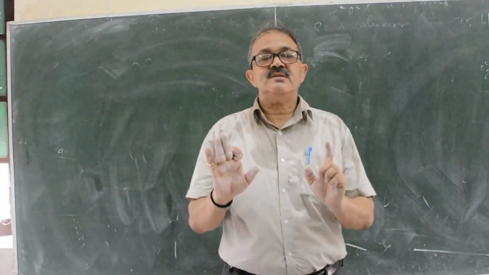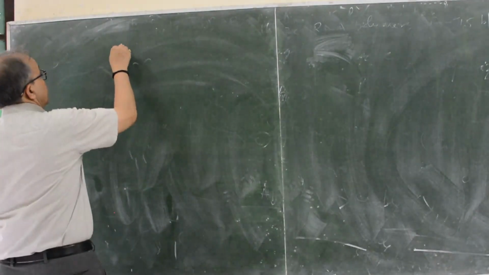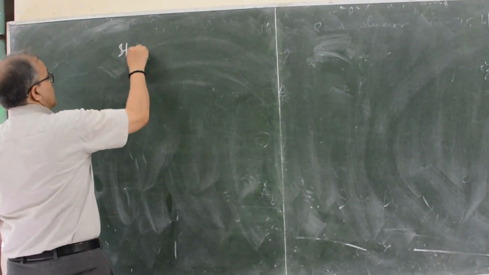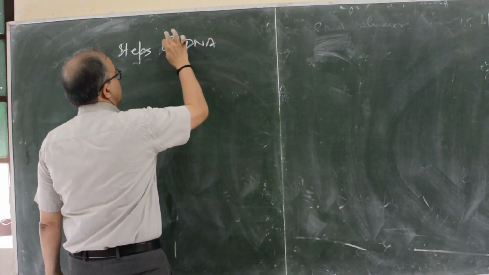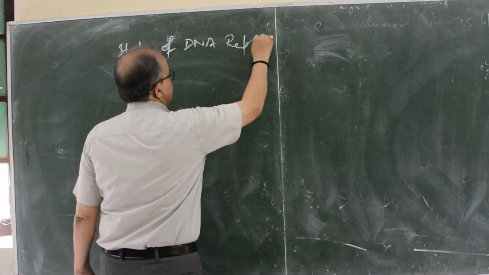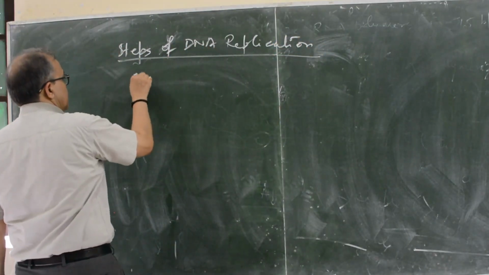There are 3 steps for the DNA replication. Steps of DNA replication. First, initiation.